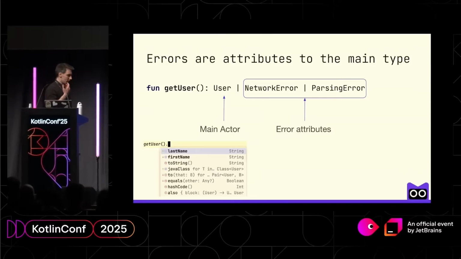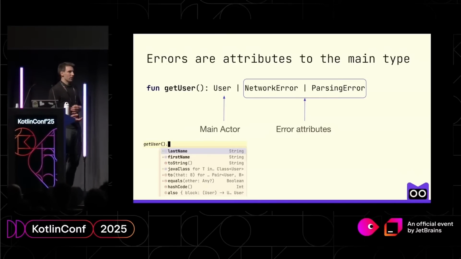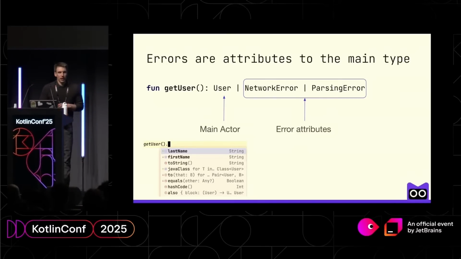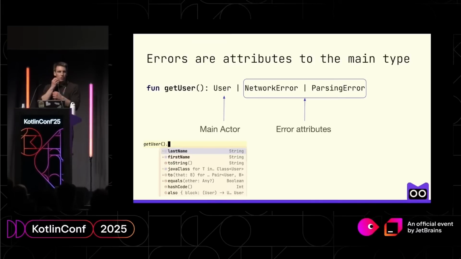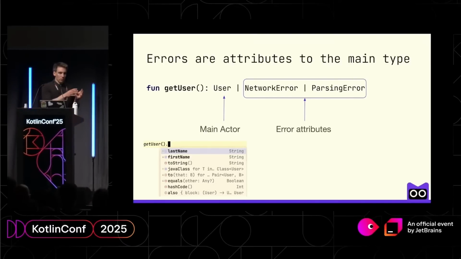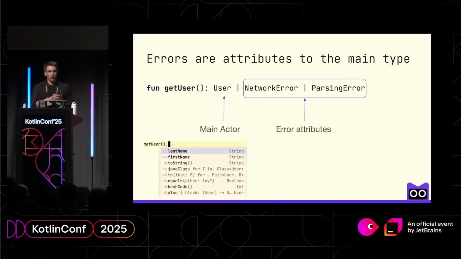Because one of the outcomes here is that our compiler and our IDE can work better, because same as with nullable types, if you invoke a function that returns a nullable int, you can still inspect the methods that you can call on an int, right? And here it's the same. When you invoke the function getUser, you can actually inspect what you can do with that, because we know these are the methods that you would probably love to call.